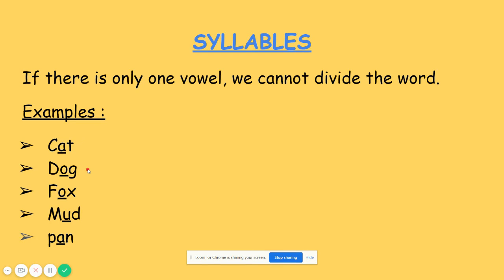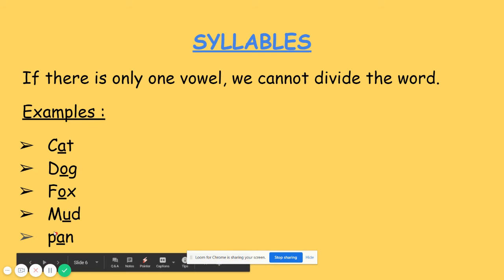Next word is dog. So here the vowel lies in between D and G. So here again we cannot divide the word. Why? Because here there is only one vowel sound. Yes. Next is fox. Again here there is only one vowel, so we cannot divide the word. Again, mud.